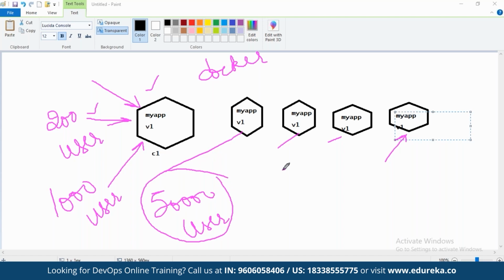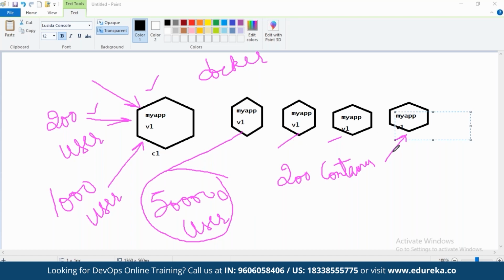Of course, I will need at least 200 containers, friends, to manage these many requests, or let's say 5 lakh user requests. In real time, these are the number of requests that you will be getting every few minutes, friends.